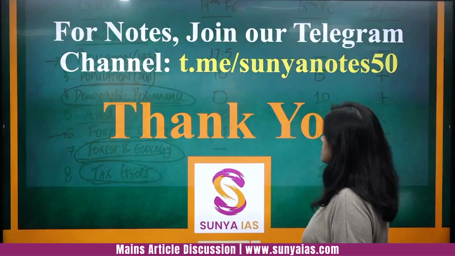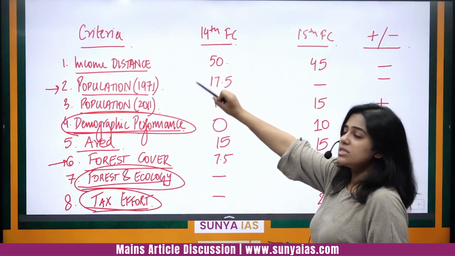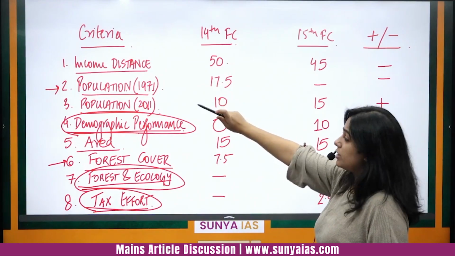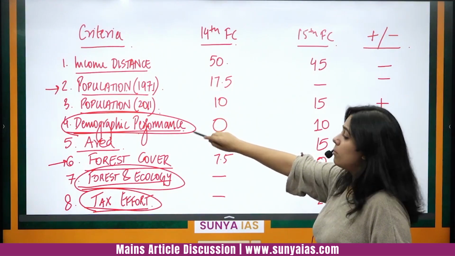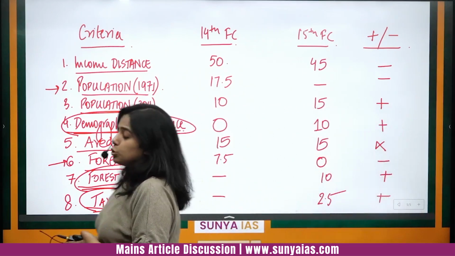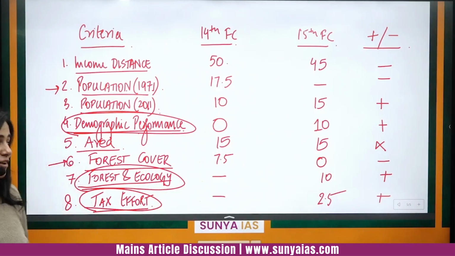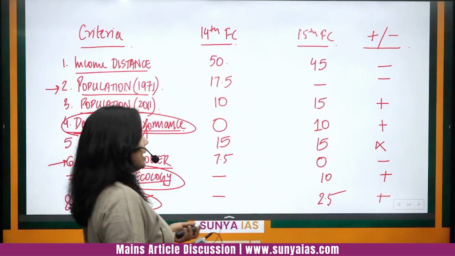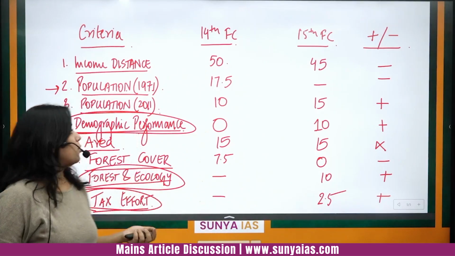So you can see this again once more: income distance, population of 1971, 2011, demographic performance, area, forest cover, forest ecology, and tax effort. Do some effort yourself and try to remember this, and you will be suitably rewarded, and I promise you that.